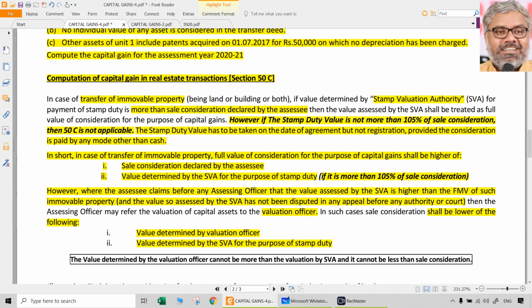Same way here also. On one side, the assessee said stamp valuation is very high. But the valuation officer came with a report saying that stamp valuation is not high, it is actually low. Market value really is much higher than that. Then we will not take that valuation officer's report. We will take stamp duty valuation only. In other words, if the valuation officer gives a report saying that market value is less than stamp duty valuation, we adopt that report. If the valuation officer says that market value is still more than the stamp duty valuation, we just ignore that report. Simply speaking,